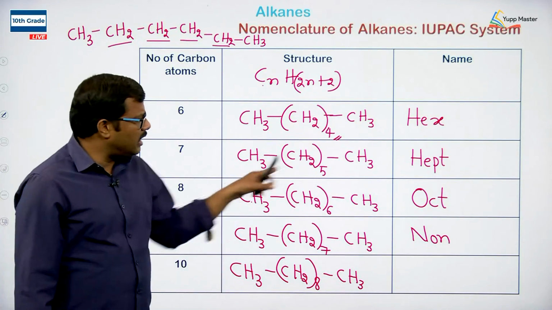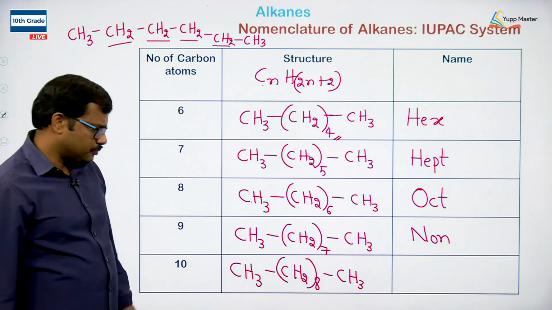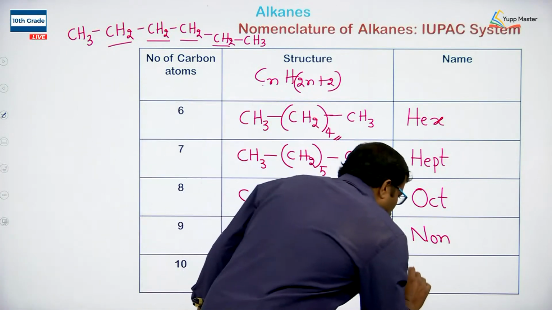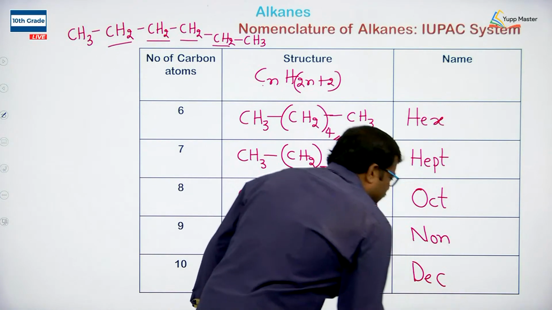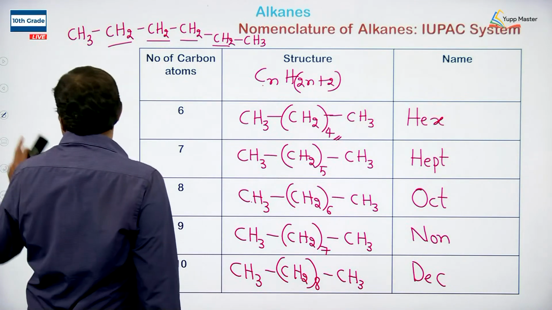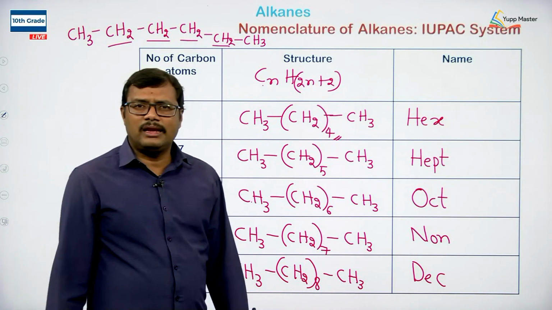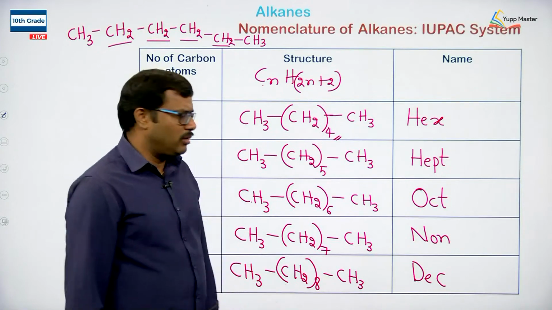So all these carbon atoms are arranged in a straight chain fashion. In this case the root word is taken as dec. Now if you observe, we are adding a suffix ane to indicate an alkane family member.